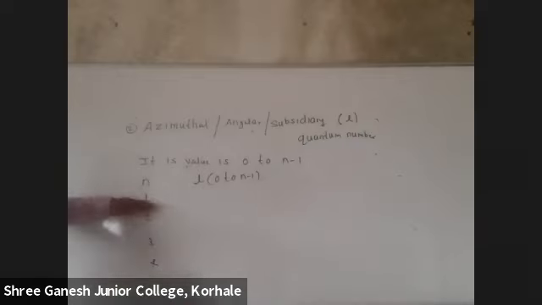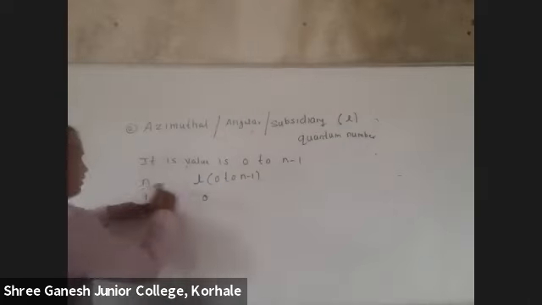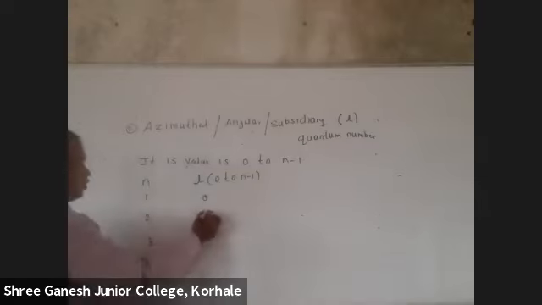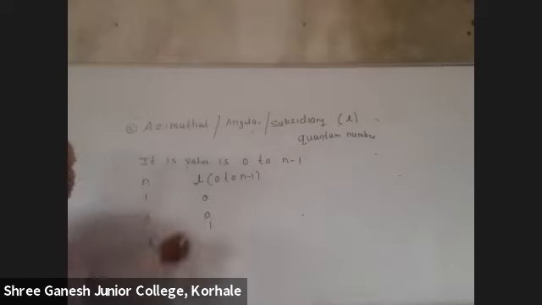So for first I will write 0, and 1 minus 1. This n's value is how much? 1 minus 1, 0. So for this 1 only 0 is there. For this 2, 0 and 1. It starts from 0, and n minus 1 means 2 minus 1, 1.